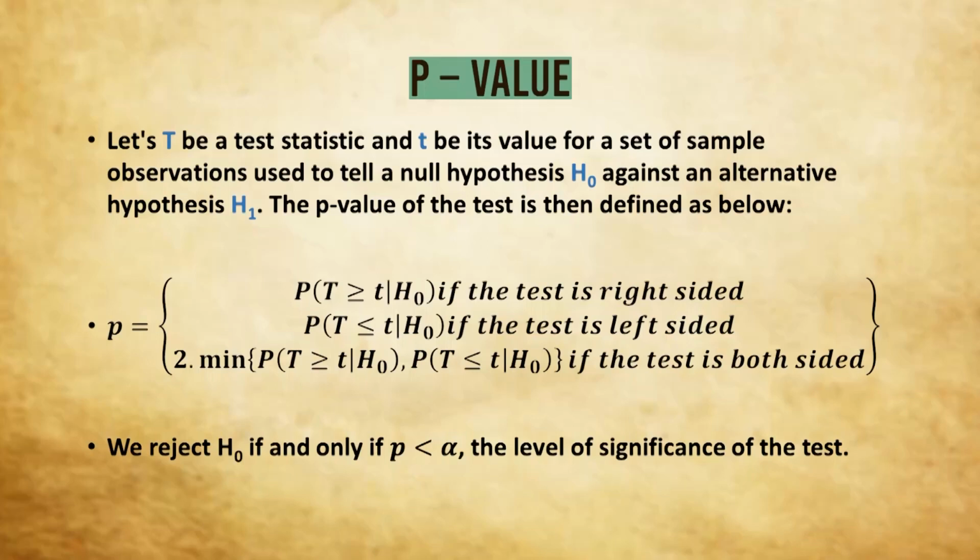So again, I am repeating, we will calculate the p-value. This is one way of performing the test of hypothesis. We will calculate the p-value and simply compare it with the level of significance. There is another way, the classical way, that is we look at the value of the test statistic and compare it with the tabulated value. If the test statistic follows some well-known distribution like normal, chi-square, t or F, we can go for the tabulated value. But if the test statistic does not follow a common distribution, there may be situations where the test statistic will have a mixed distribution, a mixture of discrete and continuous distributions. In this case, we have to resort to p-values.